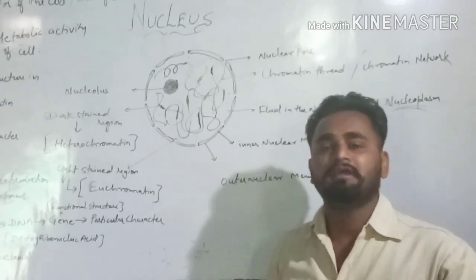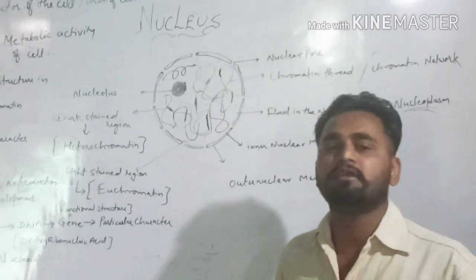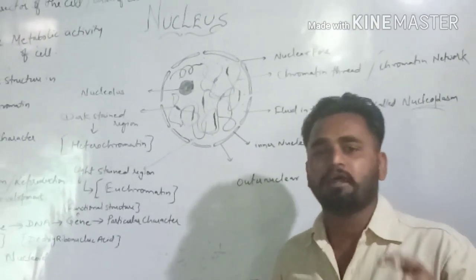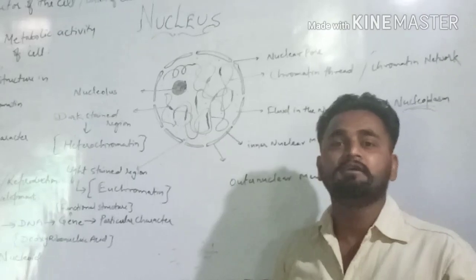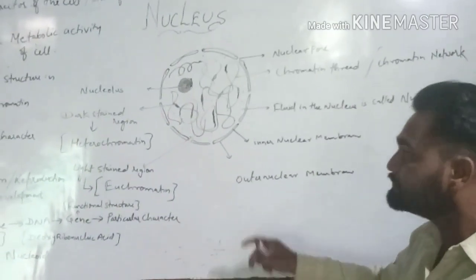In chromosome, they envelop the DNA, deoxyribonucleic acid, which is the main genetic material of eukaryotic cell, by which the characters are transferred from parents to their offspring.